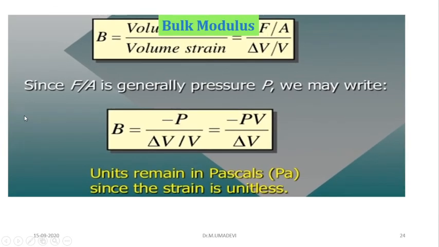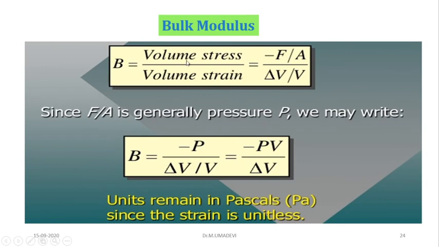Next one, bulk modulus. The bulk modulus is defined as the ratio of volume stress to volume strain. We know the formula: stress is equal to force by area and strain is equal to change by original. Since it is a volume strain, we have to give change in volume by original volume. Here the restoring force is opposite to the applied force, so it is given as minus.